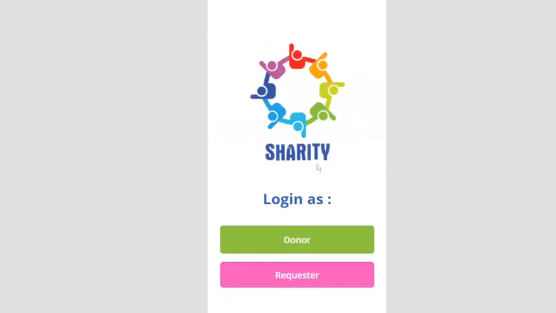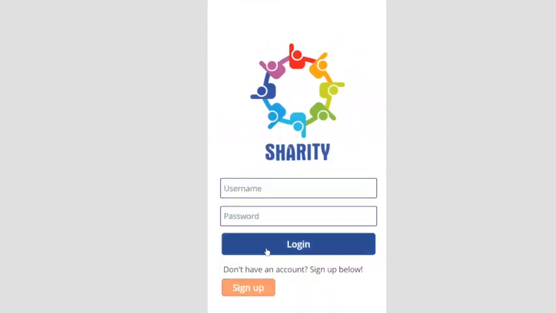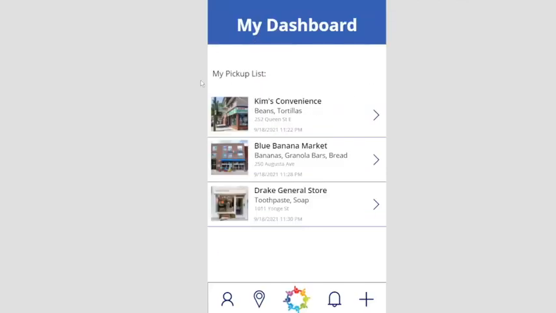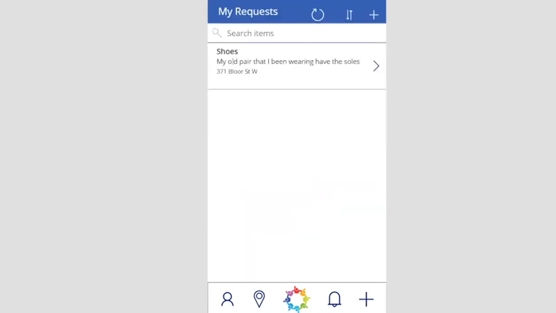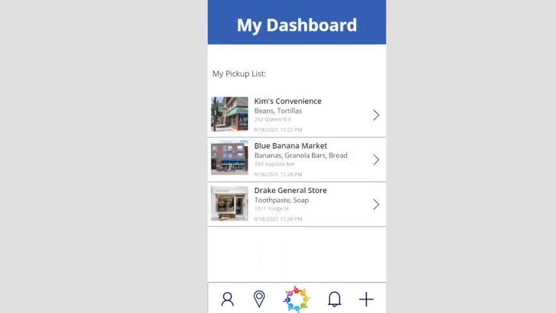Now, going to the requester side, they have a username and password field to log in, and afterwards on their dashboard, they can see a pickup list of items that people have bought for them. So it shows them the location where it is, what the person has bought, and also when they bought it. So if they go to this place, all they have to do is scan this QR code to verify that they have picked up this item that the donor has prepaid for them. Additionally, they can click on a plus item to request more items that they're in need of over here. For example, this person is requesting shoes. And essentially, that's the idea.